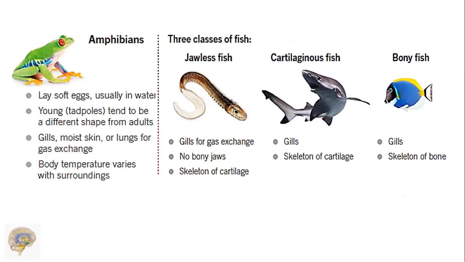The 3 classes of fish are jawless fish, cartilaginous fish, and bony fish. In jawless fish, gills are used for gas exchange, there are no bony jaws, and the skeleton is cartilage. Cartilaginous fish have gills and a skeleton of cartilage. Bony fish have gills and a skeleton of bone.